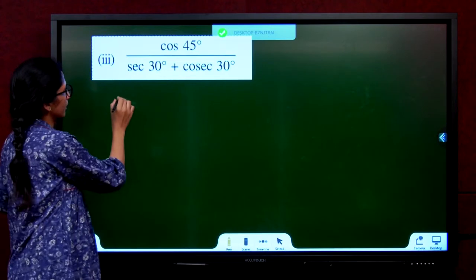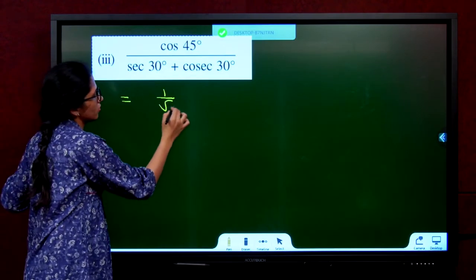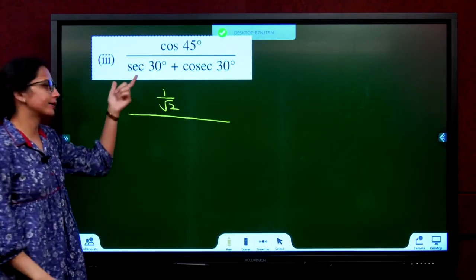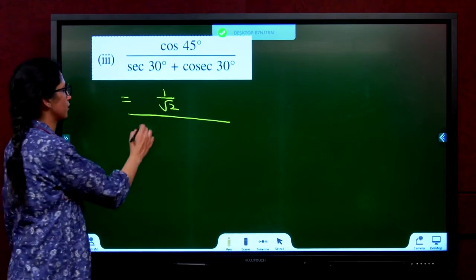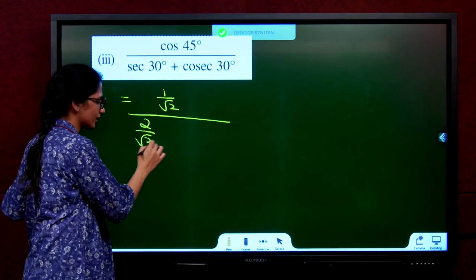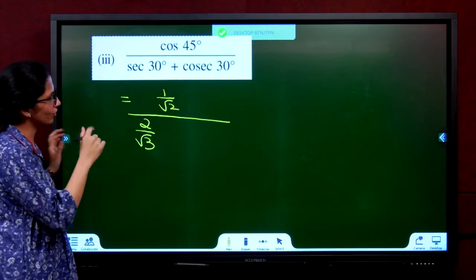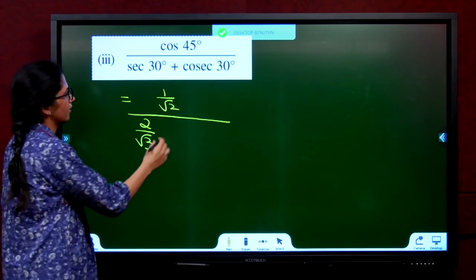Next one, substitute again. Cos 45 degree, 1 by root 2. Secant 30, I don't know. What is cos 30? Root 3 by 2. Take reciprocal, 2 by root 3. You can use the table. I use the first row and I try to relate it.